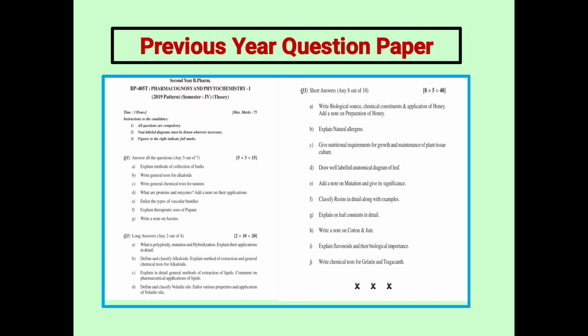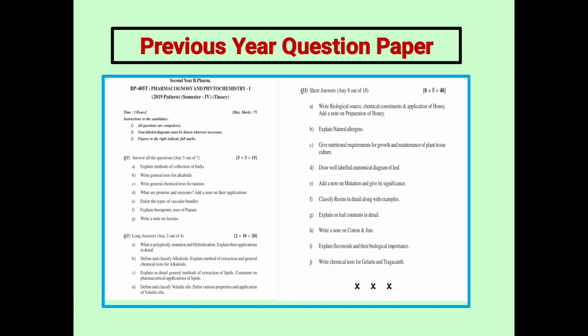Next, 5-mark questions. Write the biological source, chemical constituents, and applications of honey. Add a note on preparation of honey. Explain natural allergens. Give nutritional requirements, growth, and maintenance of plant tissue culture. Draw a well-labeled anatomical diagram of a leaf. Add a note on mutation and give its significance. Classify resins in detail with examples. Explain leaf constituents in detail.